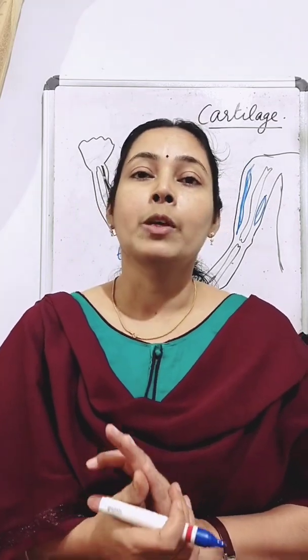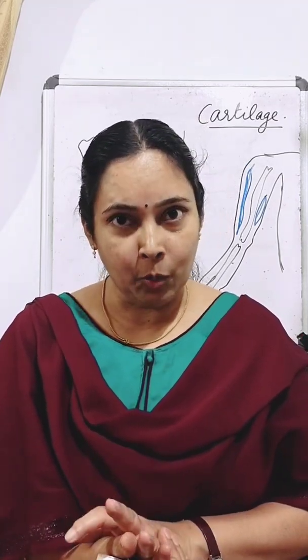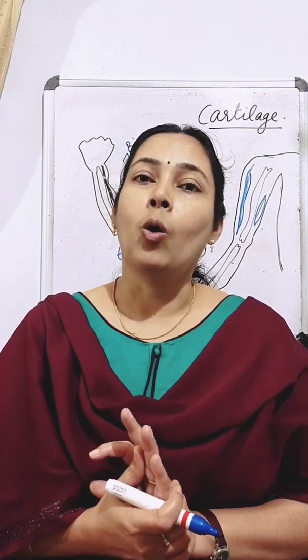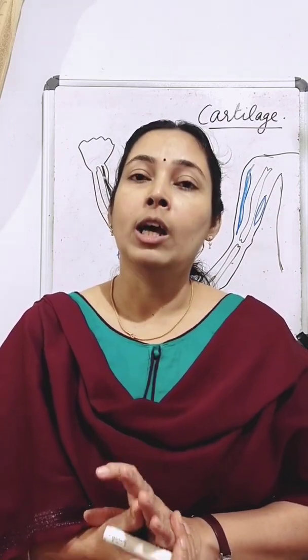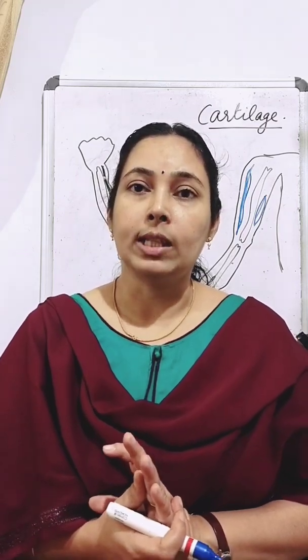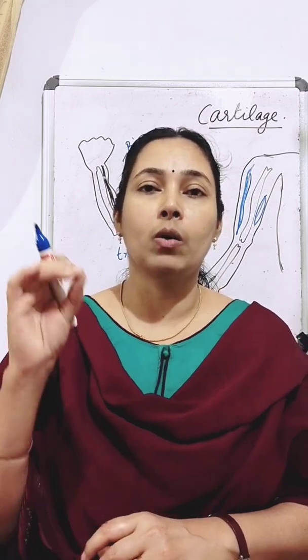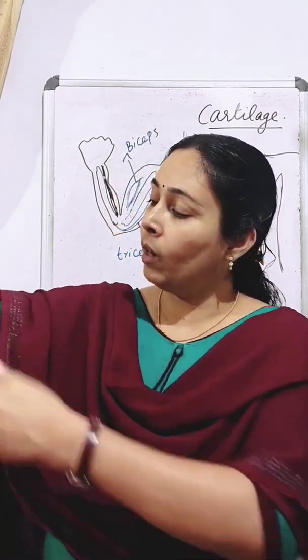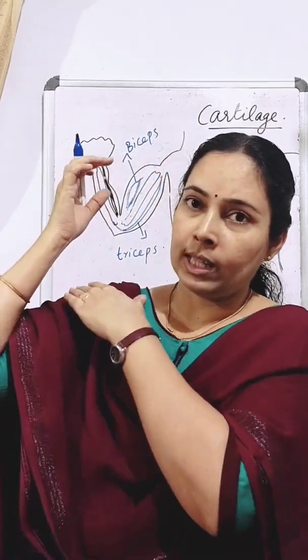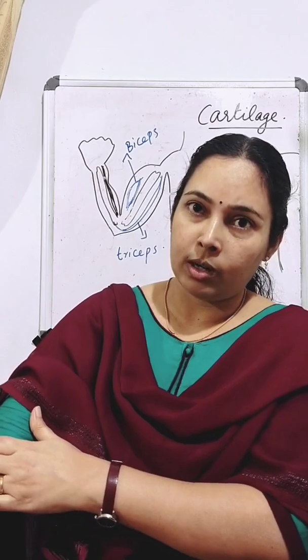So muscles help in the movement of our bones, and muscles always work in pairs. To move one bone, two muscles work together. When one muscle contracts, the other relaxes. When the other one contracts, the first one will relax. So they are always working in pairs, and these muscles can only pull the bone. They can't push the bone.